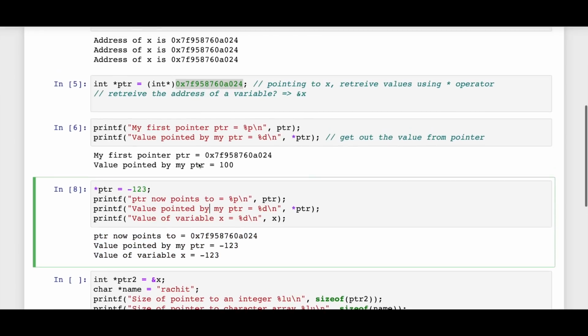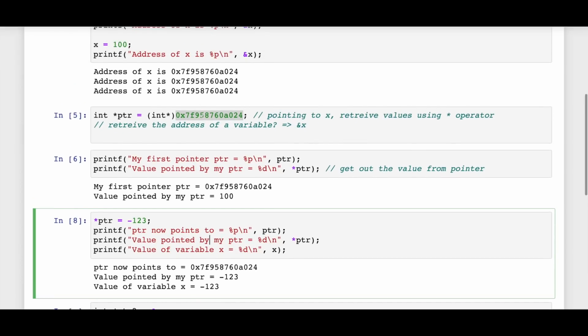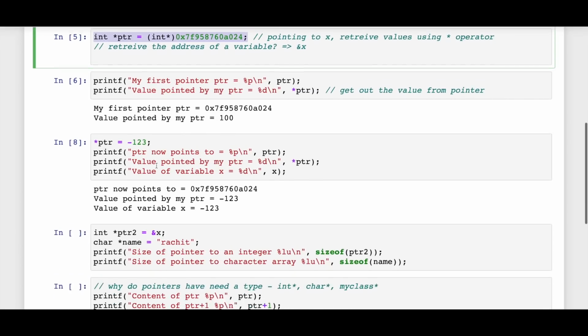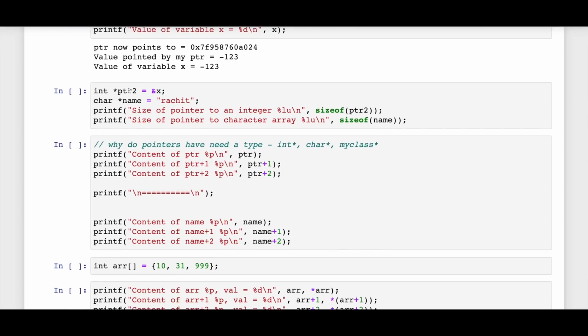Now, the interesting thing is that how do you figure out this value? Now, let's say if I'm having some other pointer and I want that also to point to x, do I need to always do something like this? Actually, that's not the case. And that's what I'm doing over here. As you can see, I'm declaring another pointer which points to x. And how do I do that? This is the most common notation that you will see in most of the code.